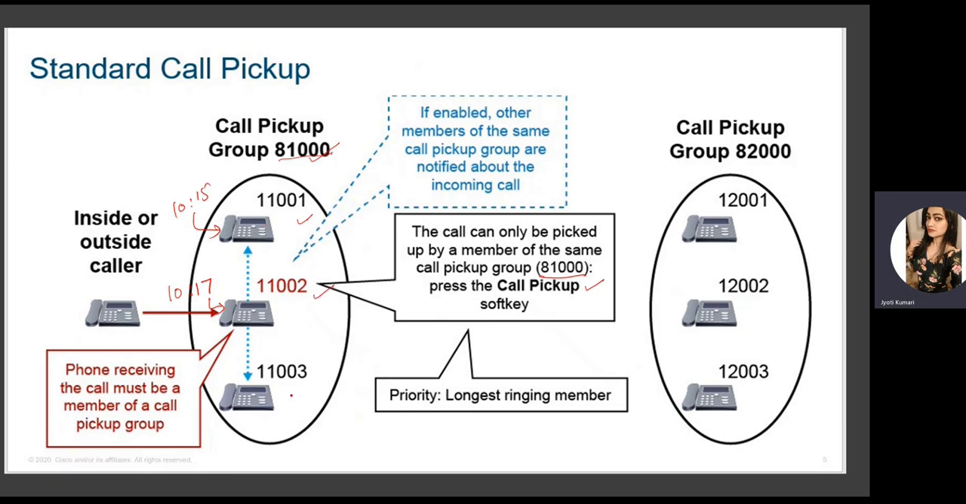I want to pick up a call from 11003, but the group pickup number is just one, the same. So which call will be picked up? For that, the algorithm is longest ringing member. Because this one has been ringing for a longer time than the second one, this call will be picked up from 11003. Okay, that is standard call pickup.